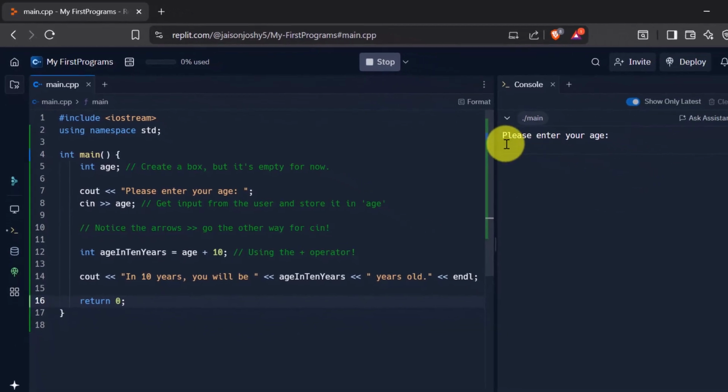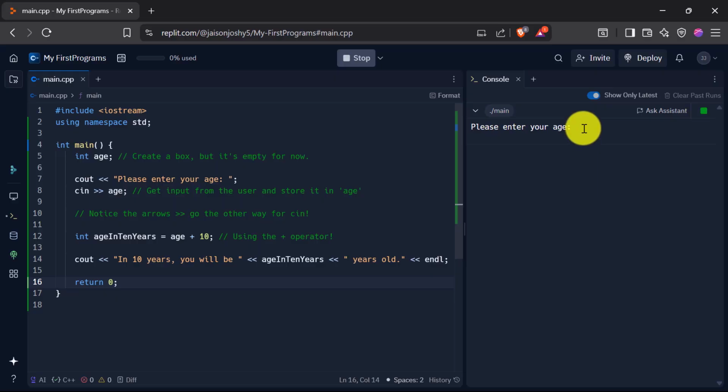Now you see, when I run the program, it says please enter your age. Now it is waiting for us to supply the input. Okay, this cin is waiting for us to get the input. So let me write the age as 21. Okay, and I press enter on the keyboard. Now when I press enter on the keyboard, it says in 10 years you will be 31 years old.